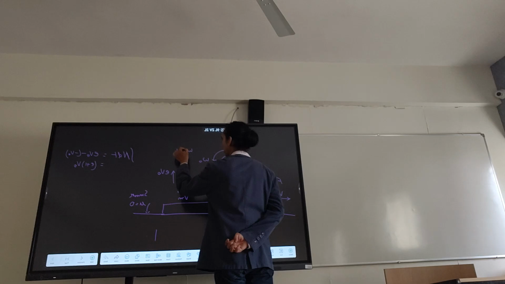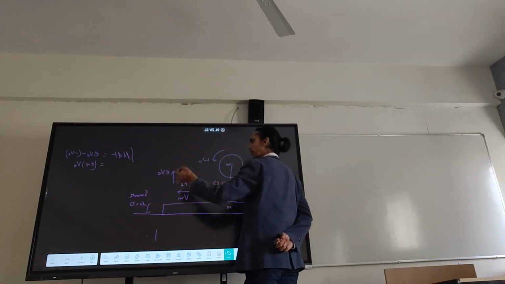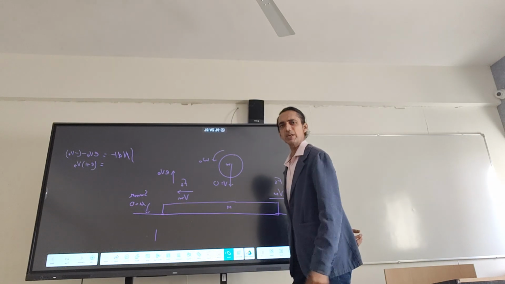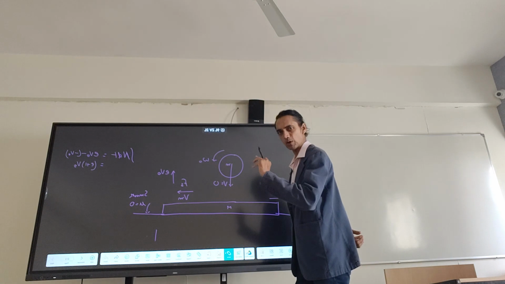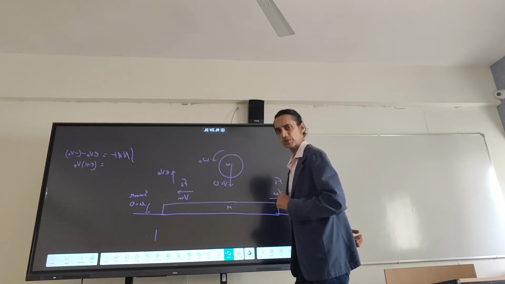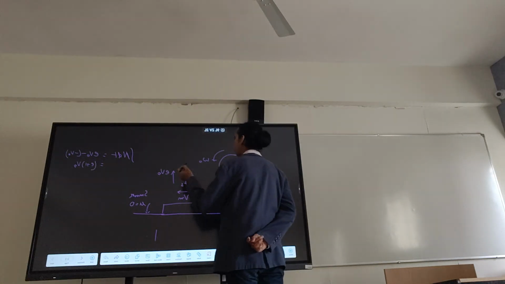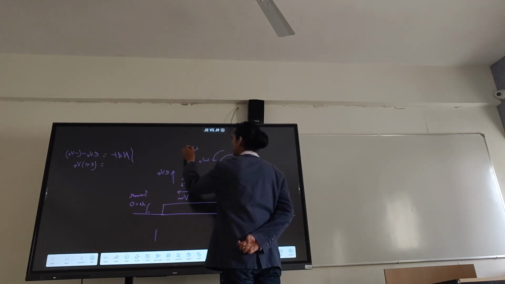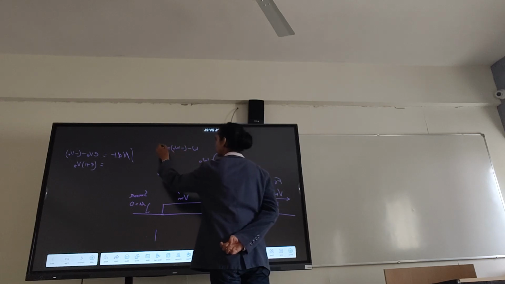I'm assuming omega is clockwise; eventually, you can take omega as anti-clockwise, whatever direction you take. If slipping is not to take place, then omega should remain in the sense that it is in, the clockwise sense should remain. So, supporting friction, let us say I am taking omega anti-clockwise. So, omega minus omega naught will be what to us?